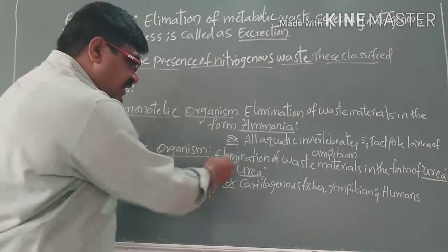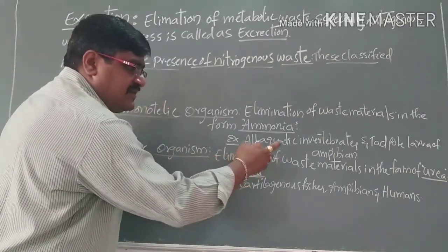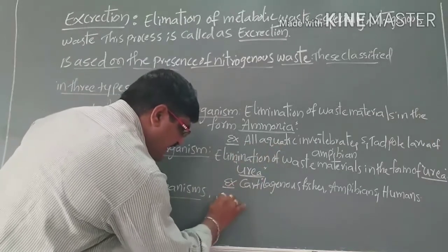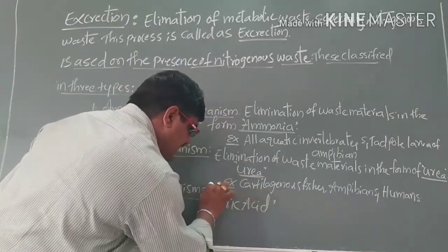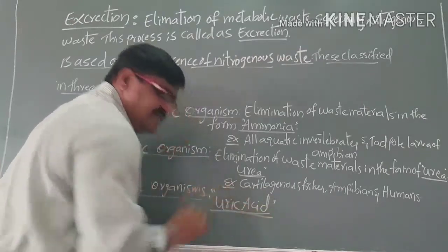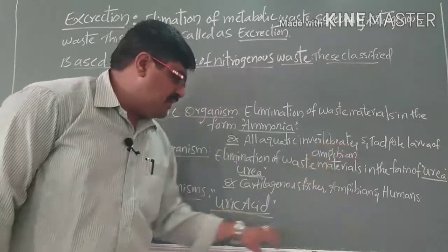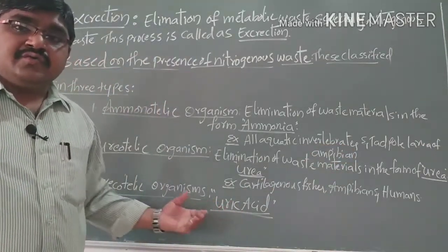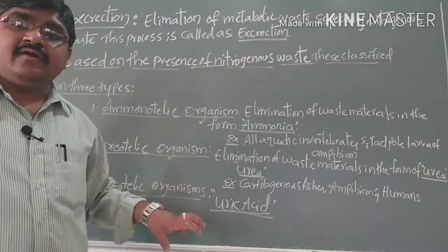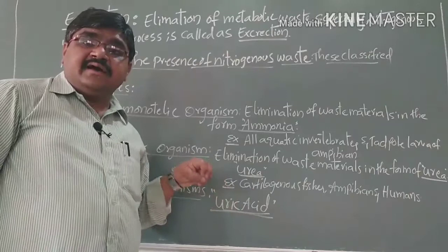Likewise, when the main excretory product is eliminated in the form of uric acid, we call them uricotelic organisms.